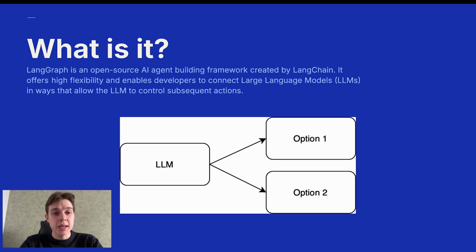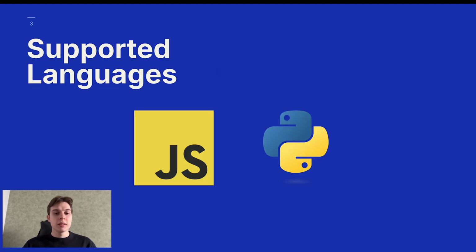LangGraph is an open source AI agent building framework created by LangChain, and it offers high flexibility and enables developers to connect large language models, LLMs, in ways that allow the LLM to control subsequent actions. So basically, we give the ability to the connected LLM to choose what should be done next based on the context, based on what was done before, and based on a prompt, and to make the best solution possible.